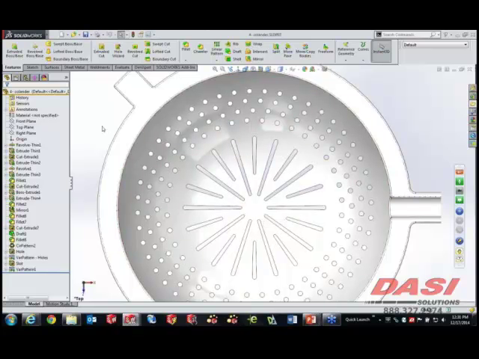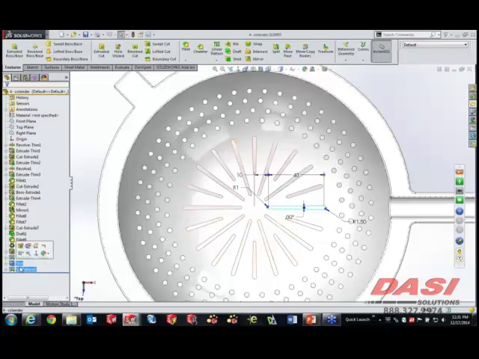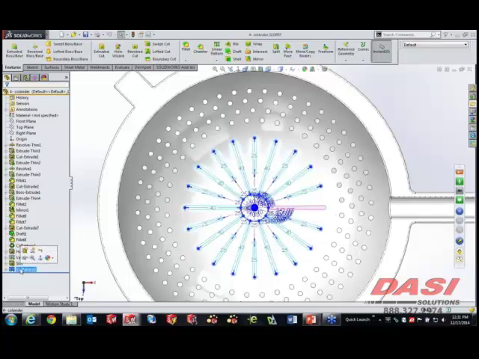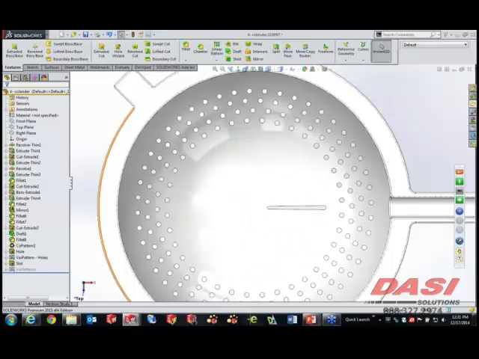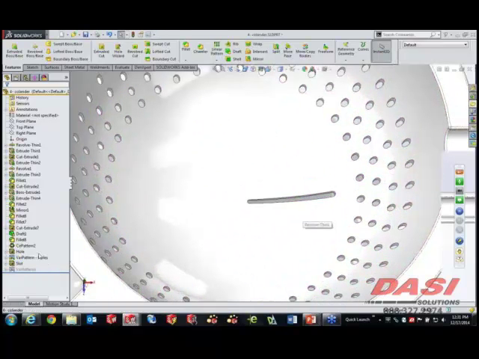So we've got a hole pattern out here. That's a pretty simple one, but we've also got a slot. Now this slot is then the seed feature for the pattern that you see here. And I want to show you how this pattern actually gets generated. So let's take a closer look.